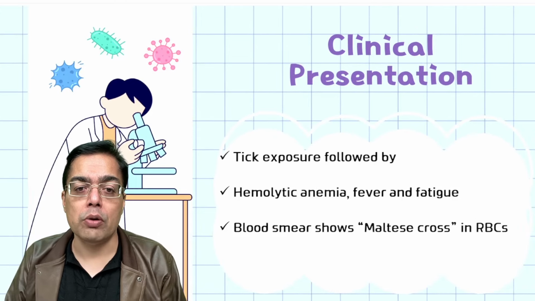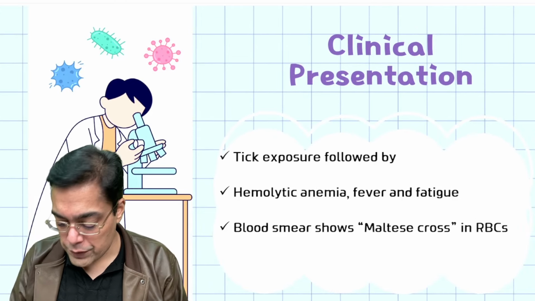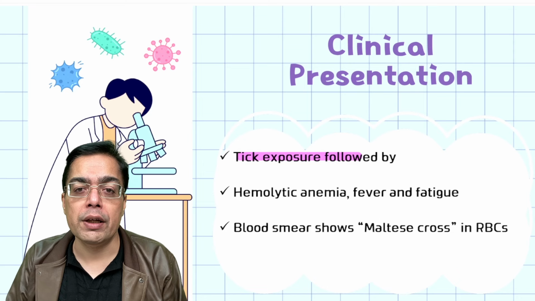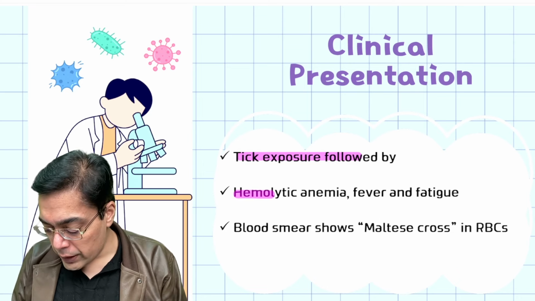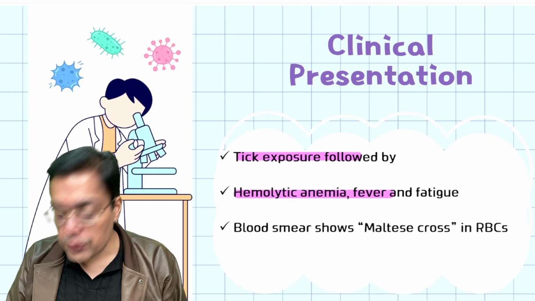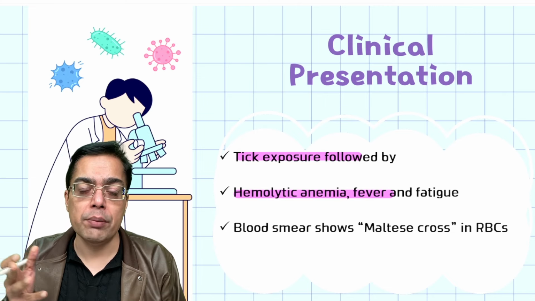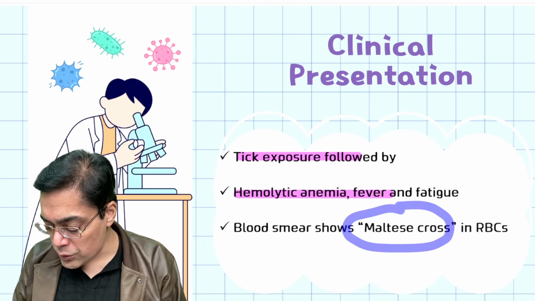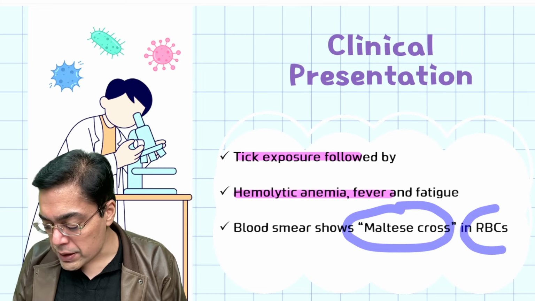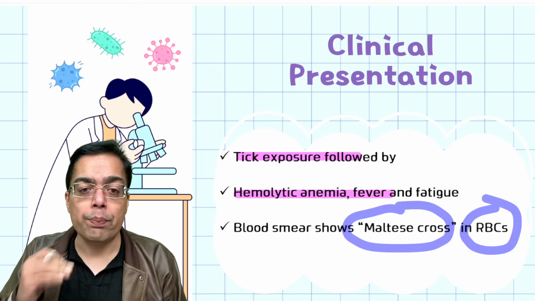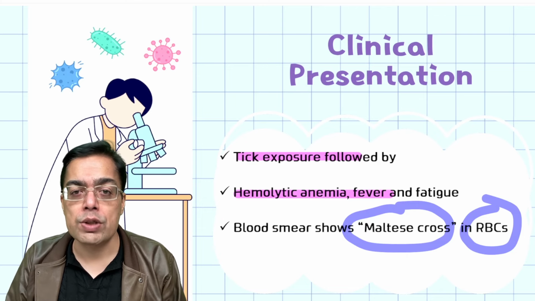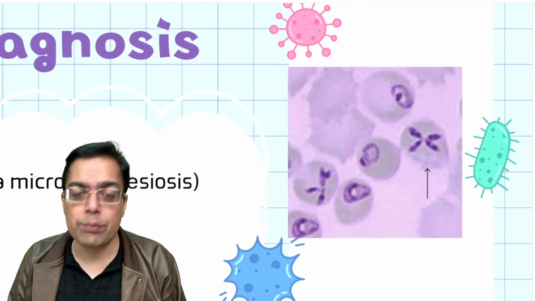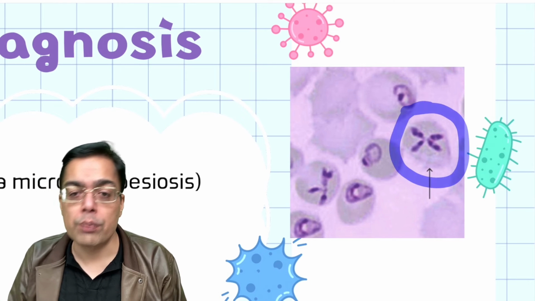Having said that, we are talking about an example of a patient who has a history of some kind of tick exposure, followed by development of fever, hemolytic anemia and fatigue. Examiners are typically kind to you when they talk about fever and hemolytic anemia. They will make a mention of the fact that the blood smear had the presence of a Maltese cross. Mark this word, Maltese cross. But where it is present is equally important: RBCs. So a patient having a tick exposure, having the presence of a Maltese cross in the RBC, is very much suggestive of Babesia microti or babesiosis, and that's a fundamentally important image that they put up to you in the exam.